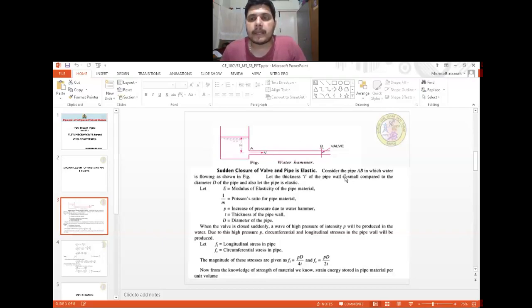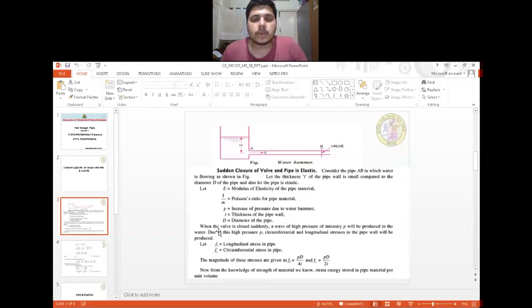Consider the pipe AB in which water is flowing as shown in the figure. Let the thickness t of the pipe wall be small compared to the diameter D of the pipe, and also let the pipe be elastic. Let E be the modulus of elasticity of the pipe material, 1 by m the Poisson's ratio for the pipe material, P the increase of pressure due to water hammer, t the thickness of the pipe wall, and D the diameter of the pipe.